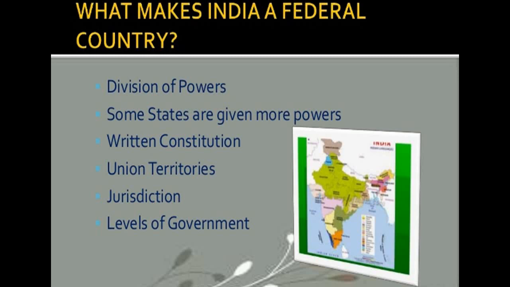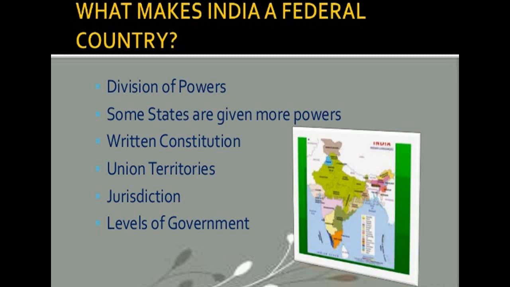In any federation, the different tiers enjoy their separate jurisdiction. Basically, the constitution clearly provides a threefold distribution, that is, the division of power.